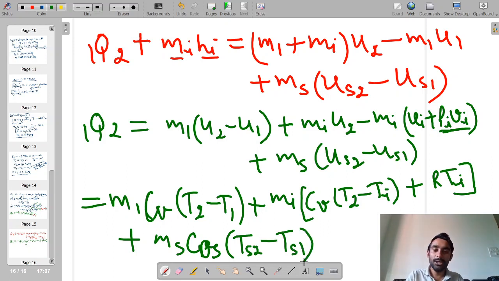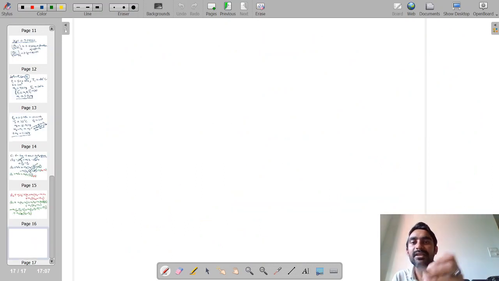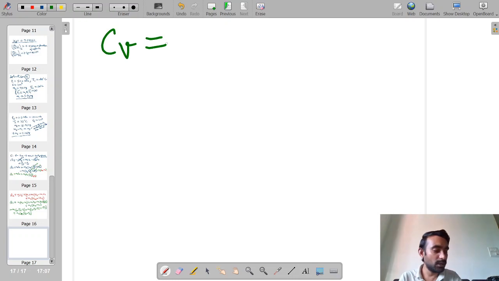Now if you see, all the masses are known, all the temperatures are known. The only unknowns are the property values Cv and Cs. Cv is something you have to remember, because Cv is nothing but the specific heat of air at constant volume.